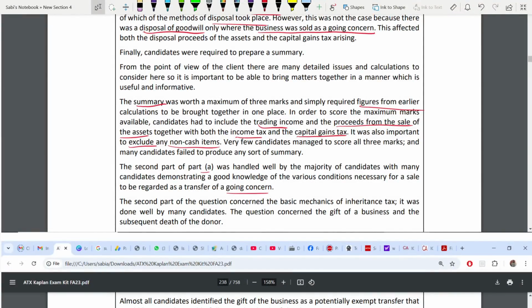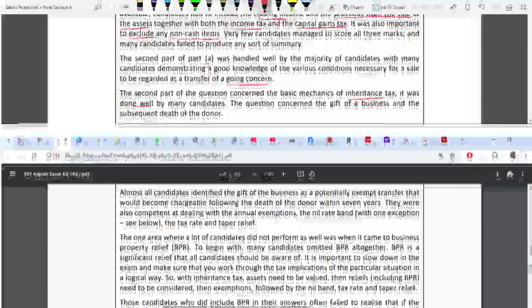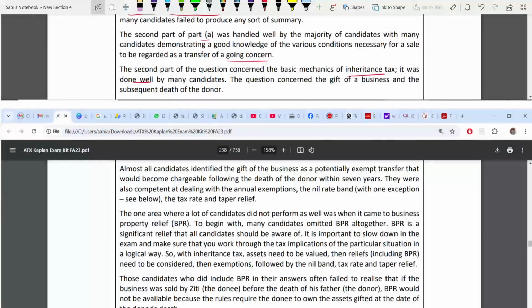Now the second part, part B, was inheritance tax. This was done well. If you're gifting a business, because you're gifting the business to the son, many of the candidates identified it's a PET. Because it's a PET, it becomes chargeable based on the death of the donor within 7 years. They were also able to deal with annual exemptions, and the nil rate band they have also done correctly, tax rate and taper relief. All this was done well.